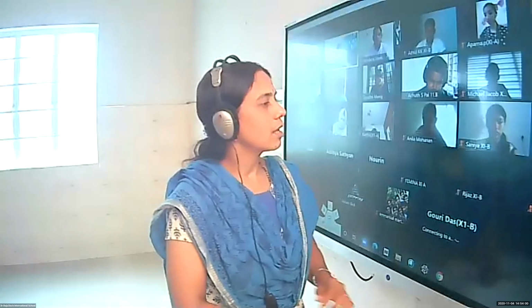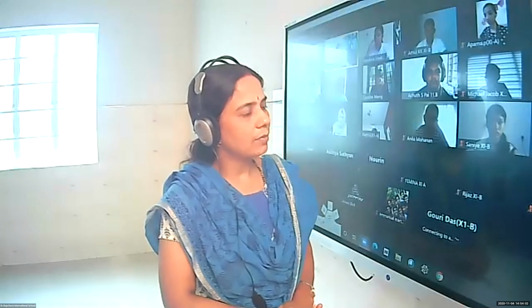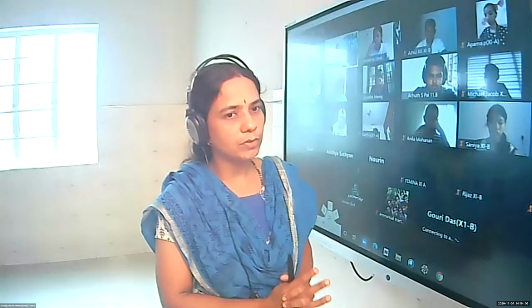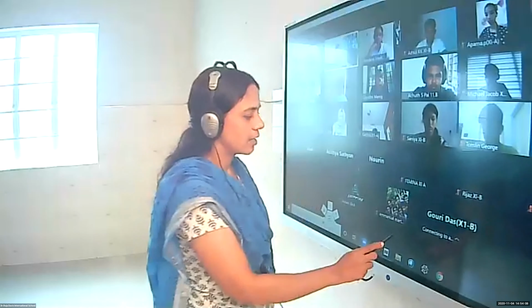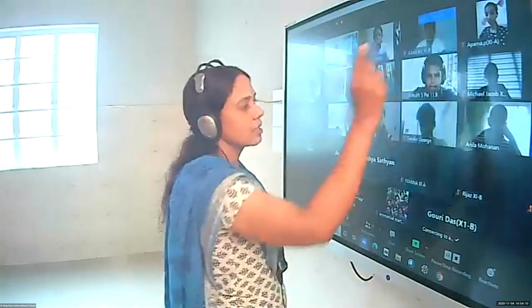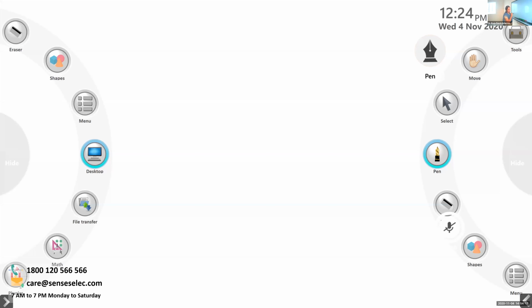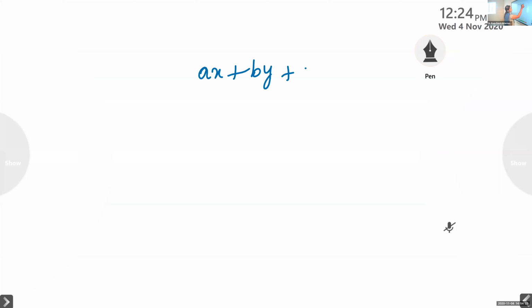Okay. Now, if two lines are parallel, we know that the slopes are equal. And if two lines are perpendicular, the product of the slopes is minus 1. Yesterday we discussed how to write a line parallel and perpendicular to a given equation. Suppose you are given the equation AX plus BY plus C is equal to 0.